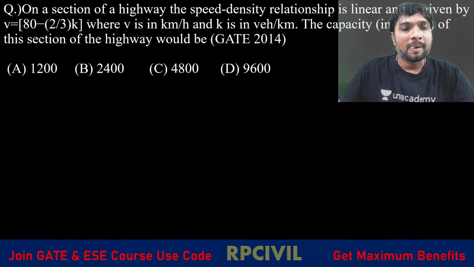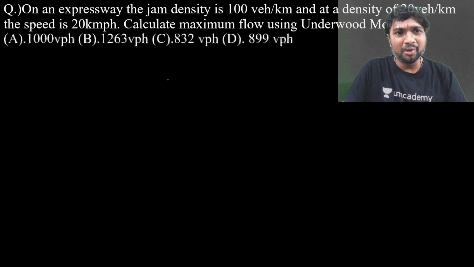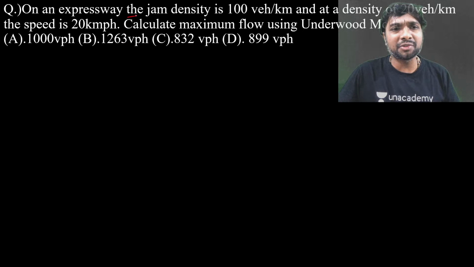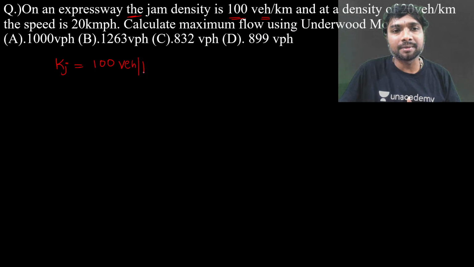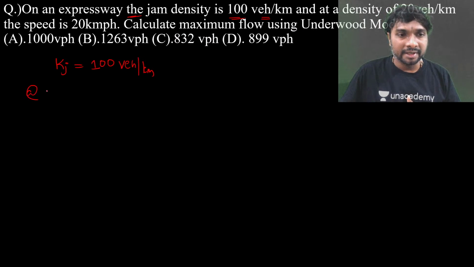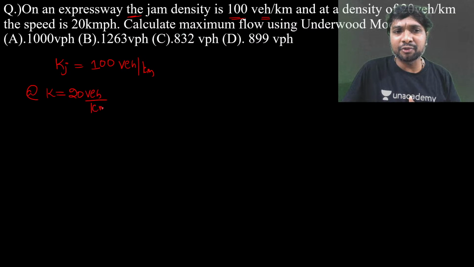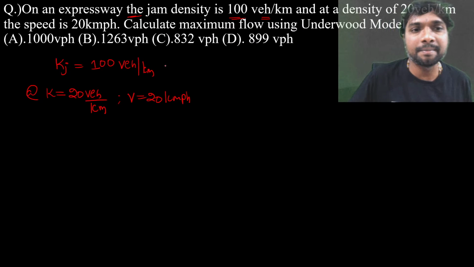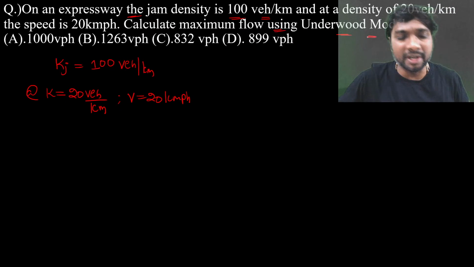This one is also similar, so I'll be going for the next one. On an expressway, the jam density is 1000 vehicles per kilometer. What is that jam density kj we are getting? This is slightly critical. 100 vehicles per kilometer. And at k equal to how much? 20 vehicles per kilometer, right? At this density of 20 vehicles per kilometer, what is the speed you are having? 20 kmph. Calculate the maximum flow using Underwood model.